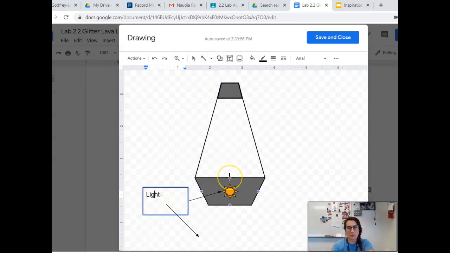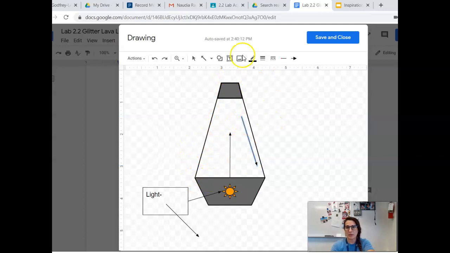What people drew in the Jamboard was going up, and then kind of coming around and coming back down. So we see some patterns that people were showing like this. You can draw the patterns and then include explanations like this.